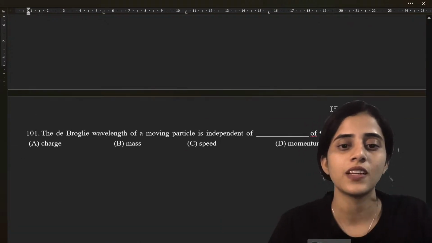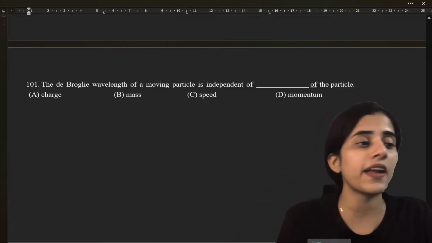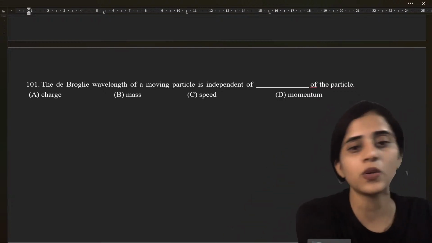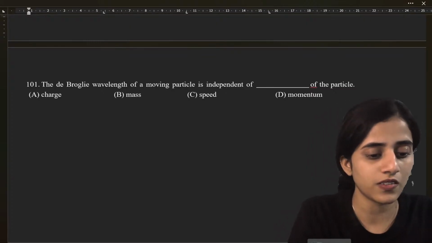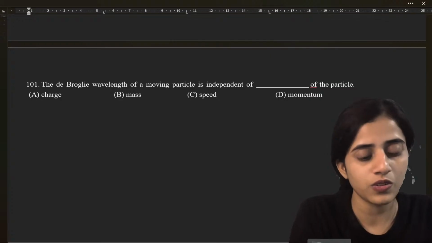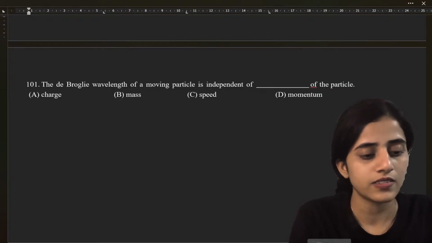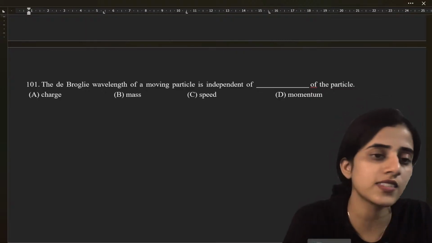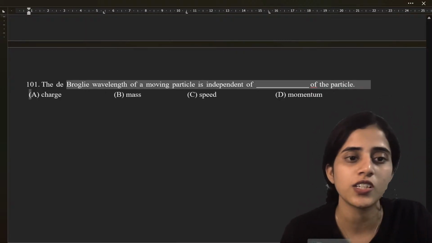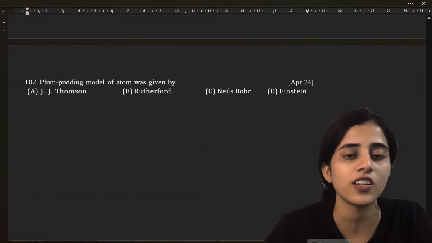Super. Next question. The de Broglie wavelength of a moving particle is independent of dash of the particle. What is the answer? Is it charge, mass, speed, or momentum? Yes. Superb. It is charge. Very good. We solved 100 questions, students. Next question.